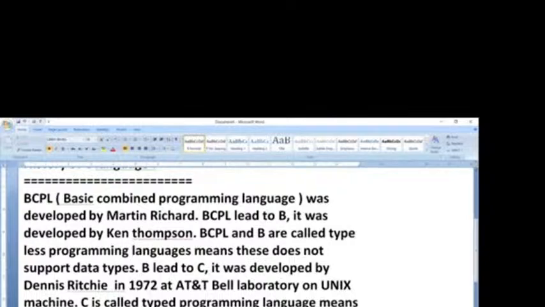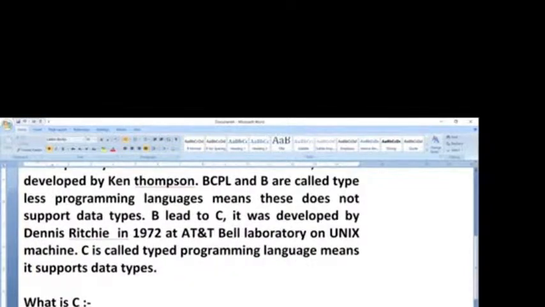Next, what is C? Now the next topic I am going to explain is what C is. What is the meaning of typed? It supports data types. C is a typed programming language. I will explain it using a table. C is a middle level programming language.